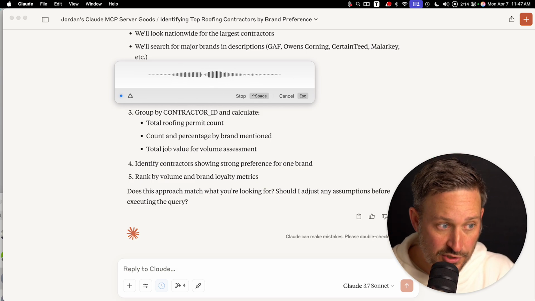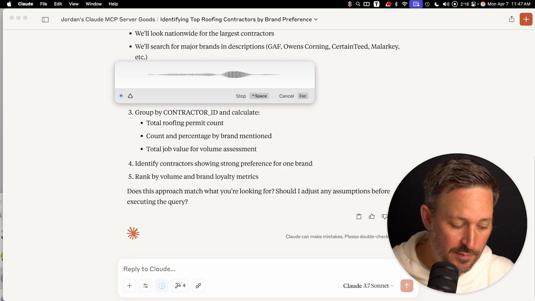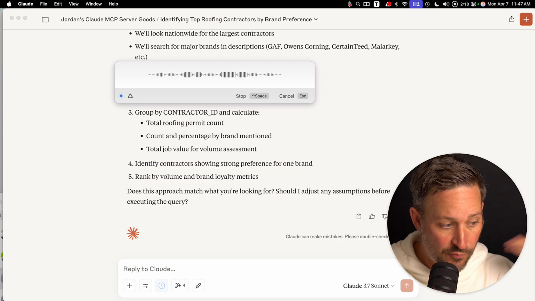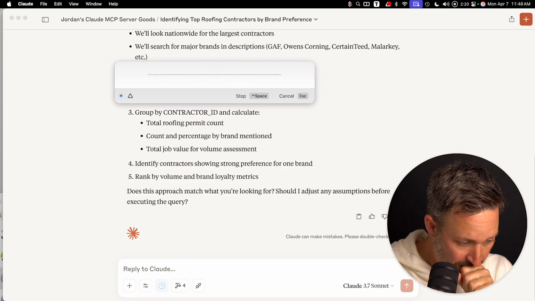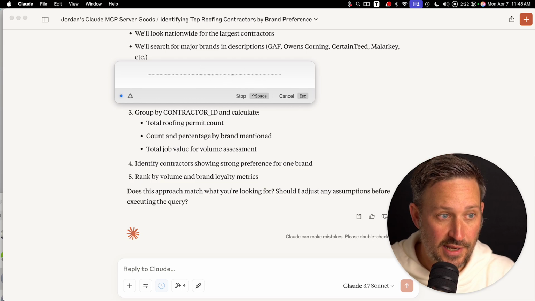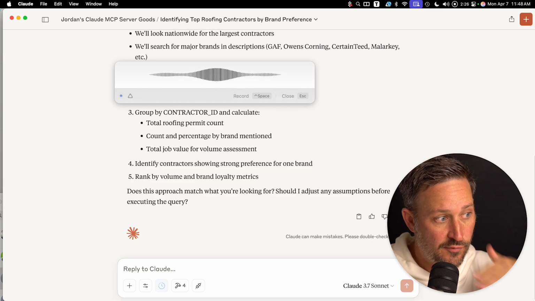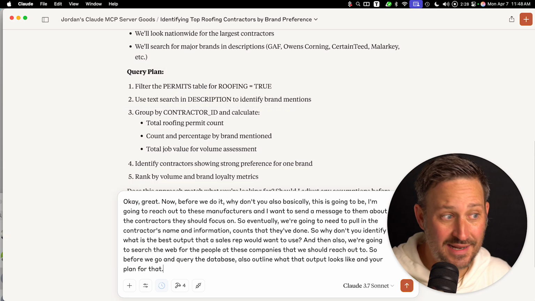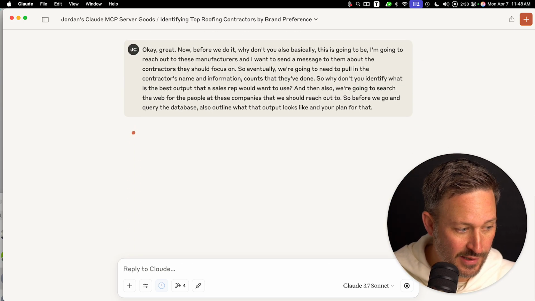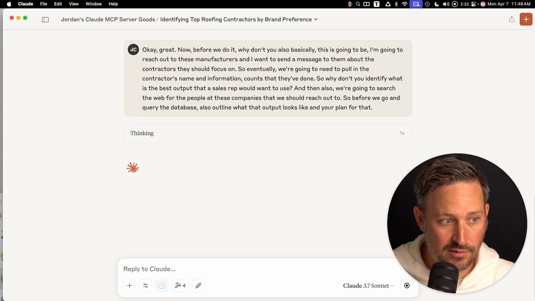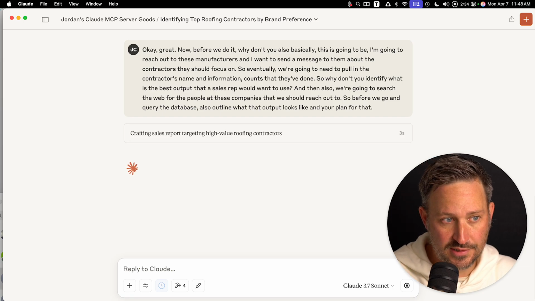And then also we're going to search the web for the people at these companies that we should reach out to. So before we go and query the database, also outline what that output looks like and your plan for that. So basically what we're doing is we're forecasting the model. I want to make sure that it has an idea about what I'm doing before we dive into it. Now, I did use Claude Extended Thinking, which seems to be a little bit better when querying these large databases.